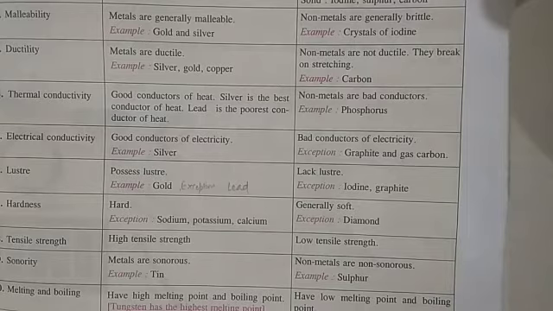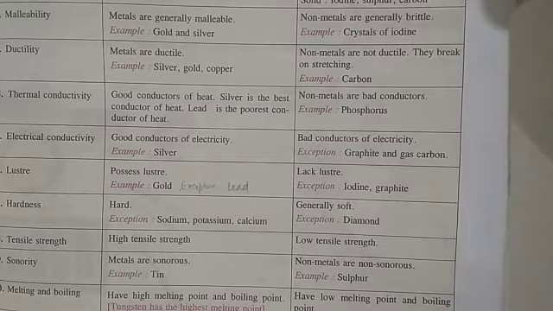Next, about sonority, which means producing sound. We know that metals are sonorous, which means they produce sound. Whether it is iron, tin, or gold, they all are sonorous in nature. They produce sound. Metals are sonorous, whereas non-metals are non-sonorous, which means they do not produce sound when struck, for example sulfur and carbon.